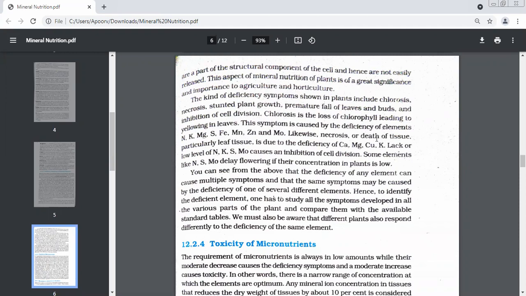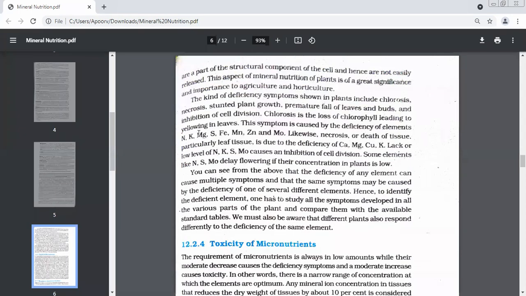See this. Chlorosis is the loss of chlorophyll leading to yellowing in leaves. This is caused by the deficiency of all these elements. Let me see how many you can name. What is this? N? Nitrogen. Very good. What is K? Potassium. Good. What about Mg? Magnesium.